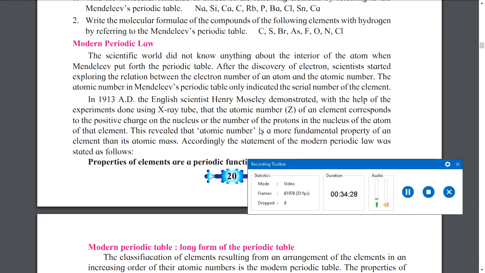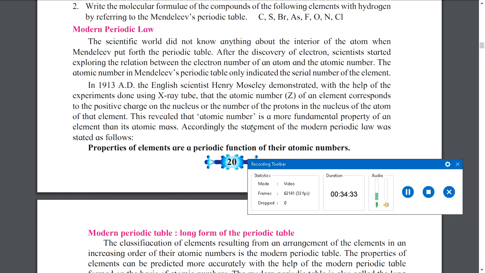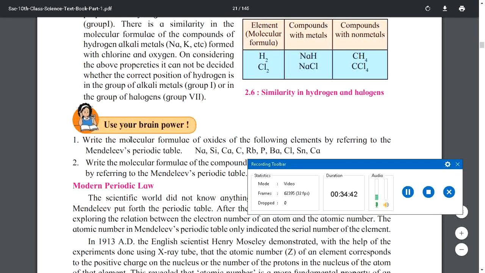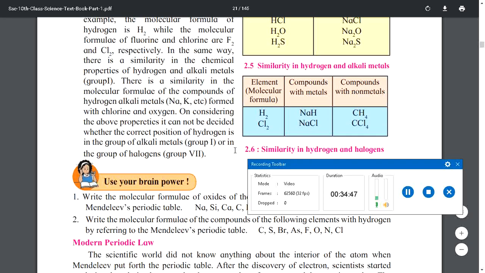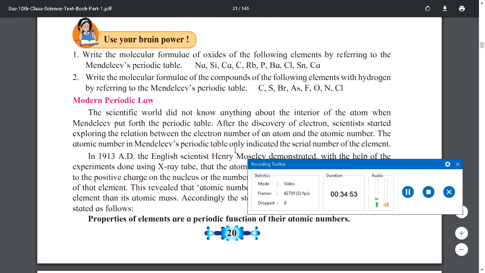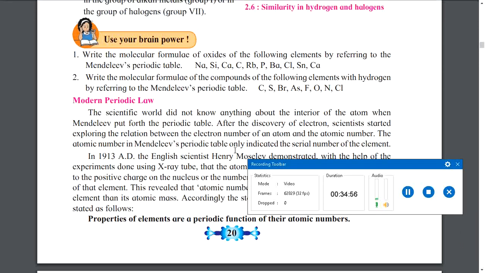So that's it for this lecture on periodic classification of elements. I will discuss the modern periodic law in part 2. Before that, you must try to solve the questions that belong to any topics such as Newlands' law of octaves, Dobereiner's triads or even Mendeleev's periodic table. Try to solve them, even if they are one-word questions like fill-ups or true and false, or answers in brief. The next video that I might upload would belong to the modern periodic law. Be ready for it.